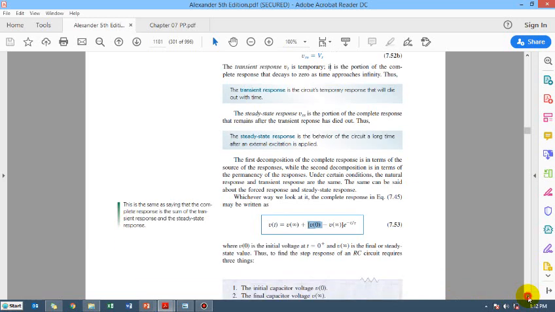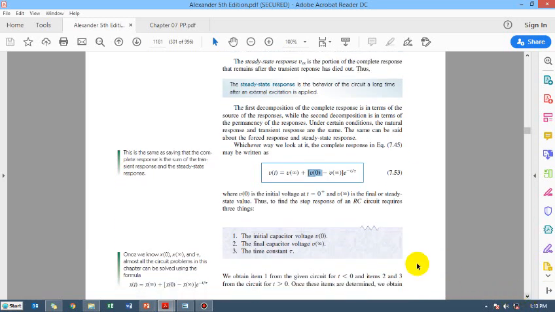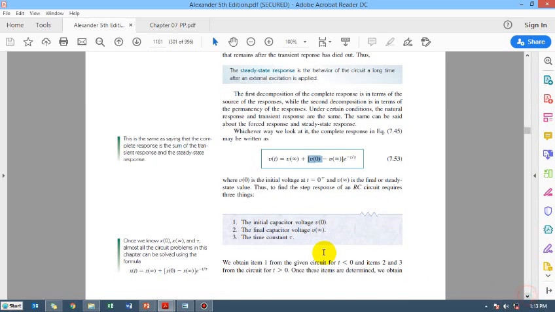In this way we reach a very easy method of tackling this RC network with a step response. First we will try to find V naught, that is the voltage of the capacitor before applying the step excitation. Then we will find the steady state response, that is the voltage after 5 time constants, V infinite. And then we will also find the time constant of the circuit, and that is always equal to RC.